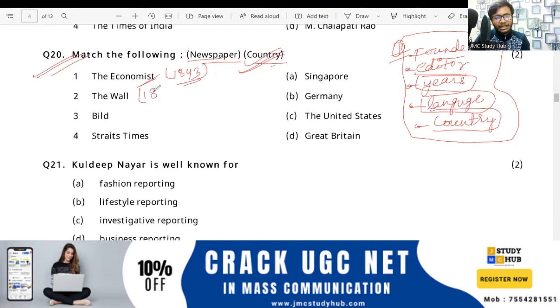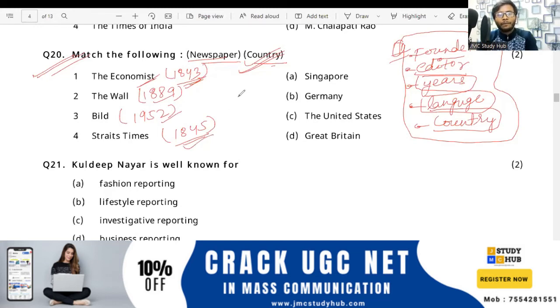That is 1889. And the Bild, that is a newspaper in Germany. That Bild, very famous newspaper, that is in 1952. And the Straits Times we are talking, right? The Straits Times की बात कर रहे हैं, that is in 1845. So these are the founding years of the newspapers, which is very important. The Economist, the Wall Street Journal, the Bild, and the Straits Times.